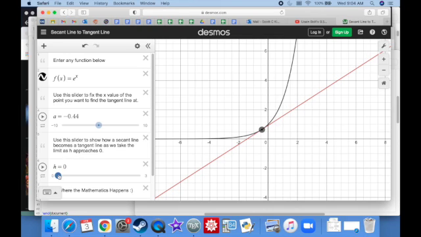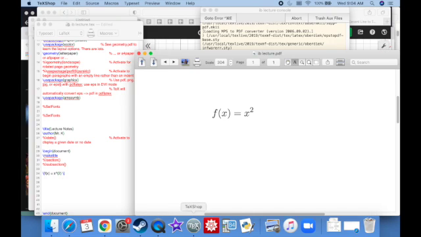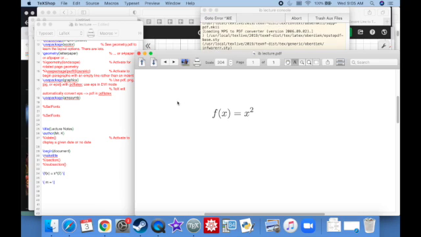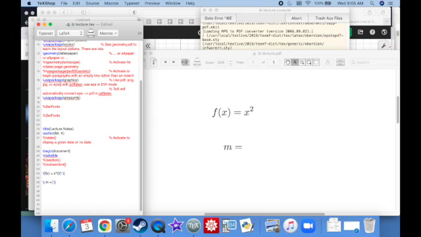That's going to be the slope of the tangent line in a nutshell. Well, all right, so let's start by just saying m. m will be the slope of the tangent line for now. That'll be pretty simple. And what's the definition of m? What's the definition of the slope? It's just going to be